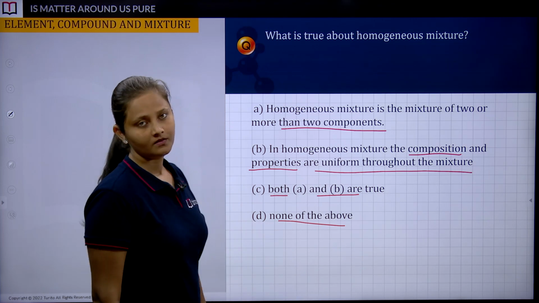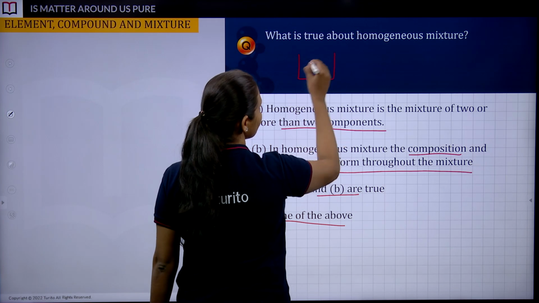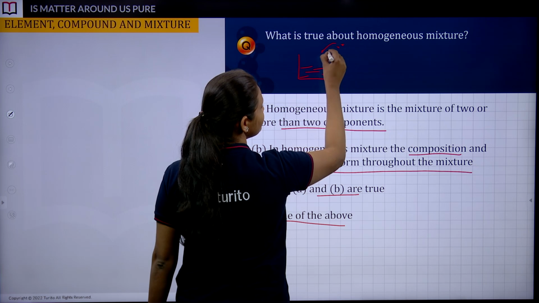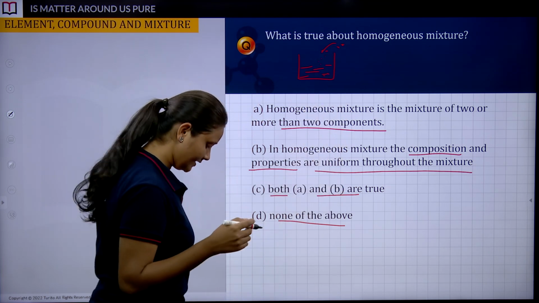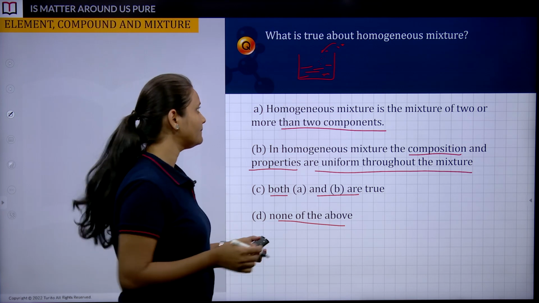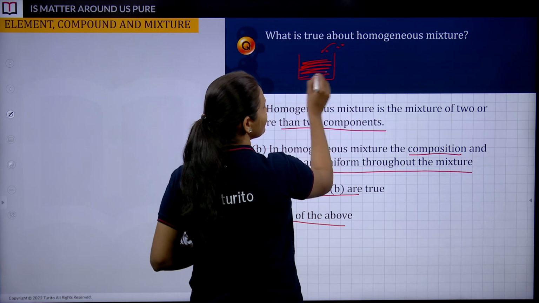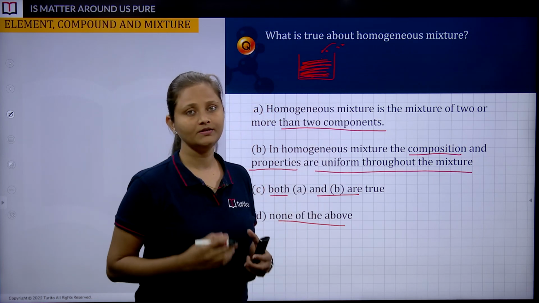I am giving you an example: we have water, and you add some sugar or salt crystals. On stirring, after some time, the crystals are well dissolved, uniformly dissolved.